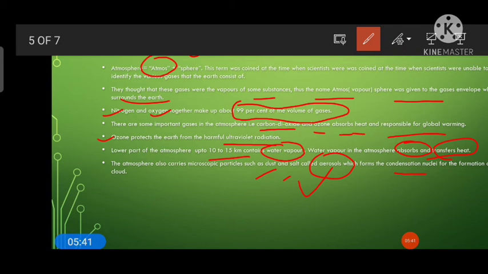So whenever a cloud forms, the water vapor gets condensed. These are small condensation particles, or nuclei, where the water droplets get condensed and combiningly form cloud. So this is the importance of aerosols in the atmosphere.